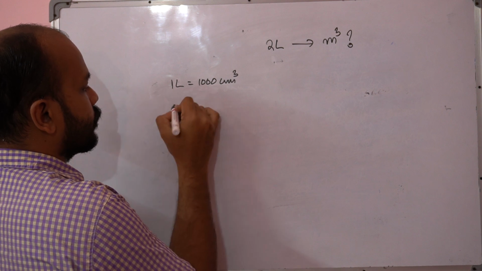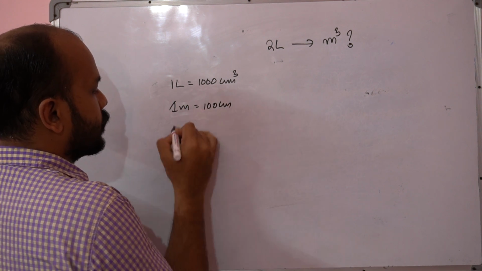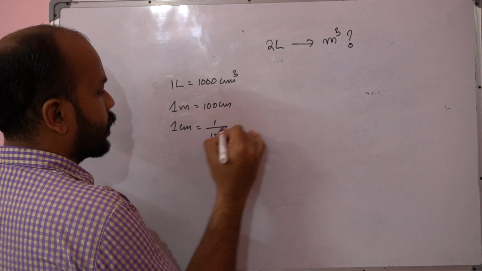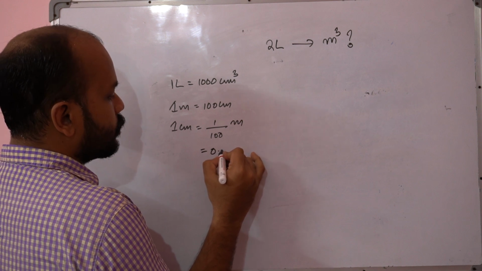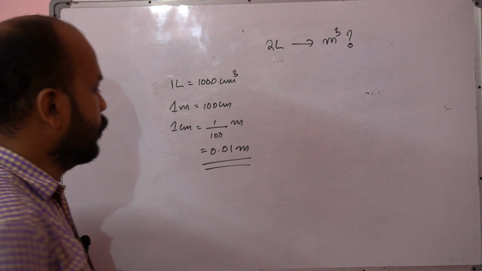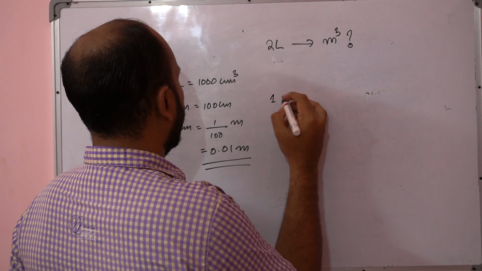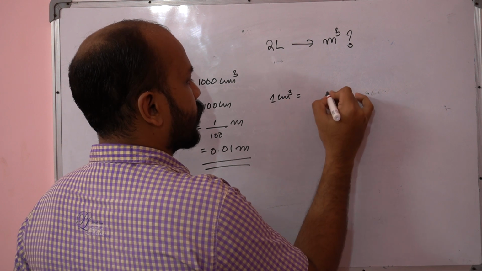1 meter is 100 centimeter. So that means 1 centimeter is 1 divided by 100 meter, that is 0.01 meter. Now, what is the relation between centimeter cube and meter cube?